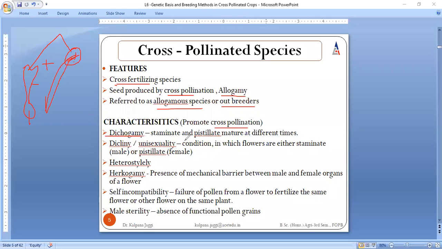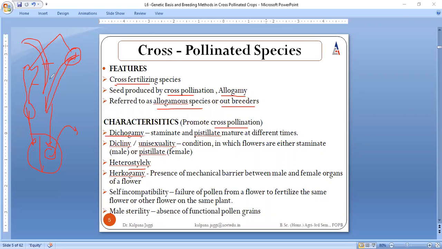Another condition can be that within a flower there is either a male part or a female part. So this is also a reason, as the male part has to reach another flower, and the female part needs pollen grains from any other flower. Heterostyly means there is variation in the length of the style. And hercogamy means that although they may be maturing at the same time, sometimes there is a mechanical barrier between these two, as a result of which they are not compatible to fuse with each other.